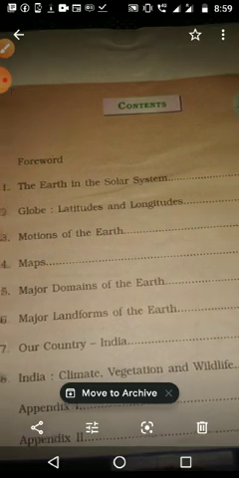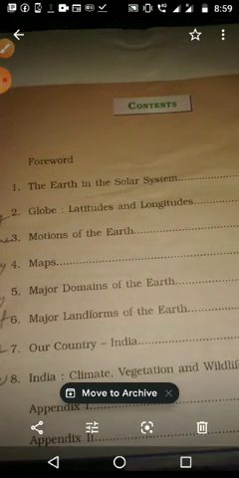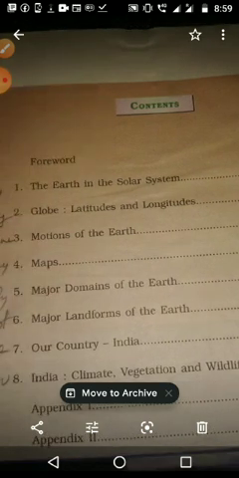Then the seventh lesson is about our country India, which we are going to study again in 9th standard as the first lesson of geography. Details about our neighboring countries, what is the total length and the total width of our country, like that things we are going to study in 9th standard again.